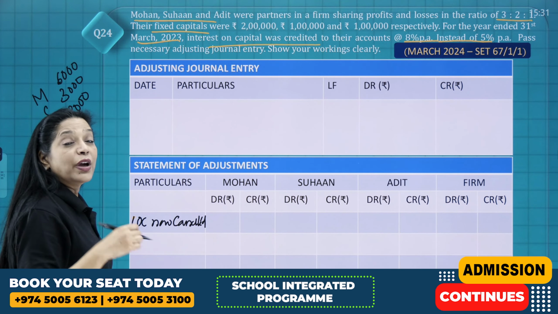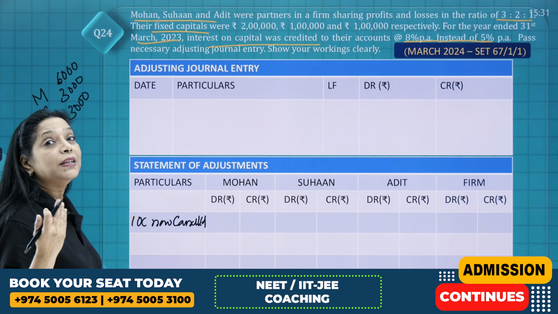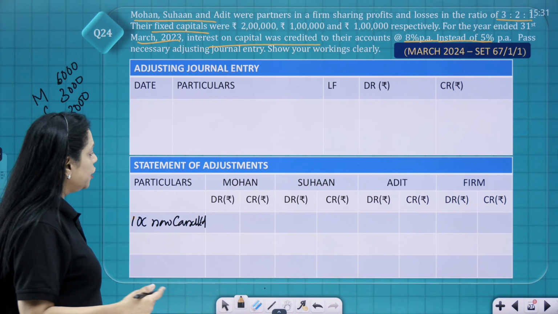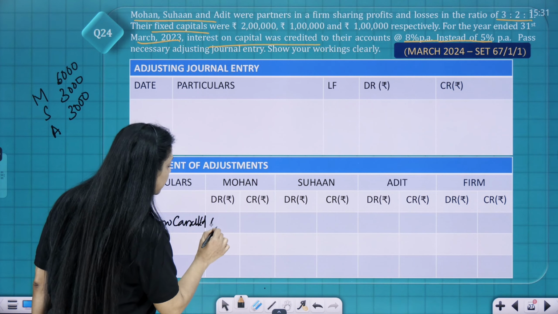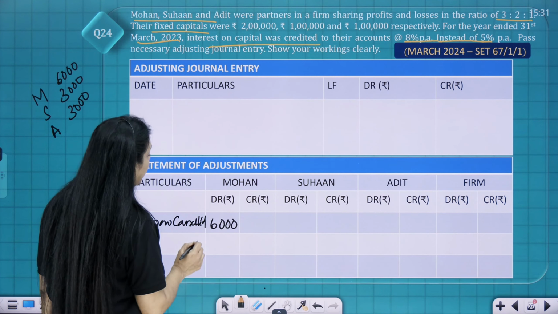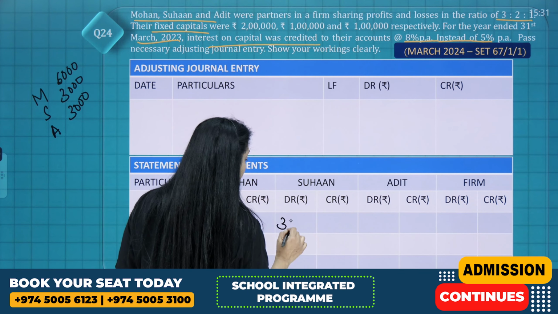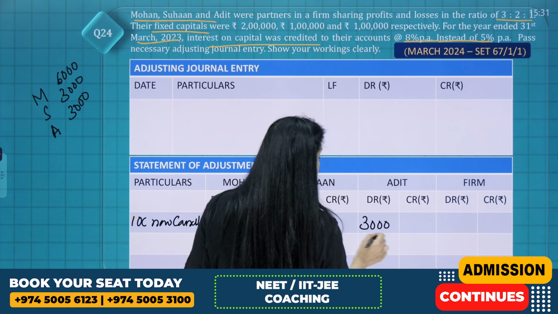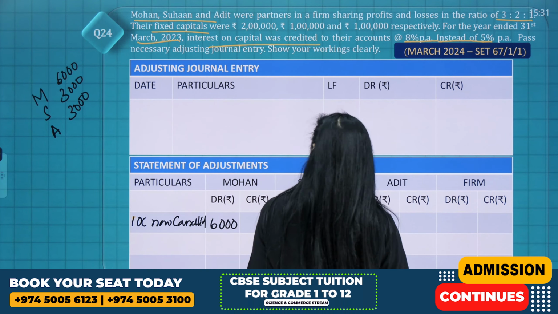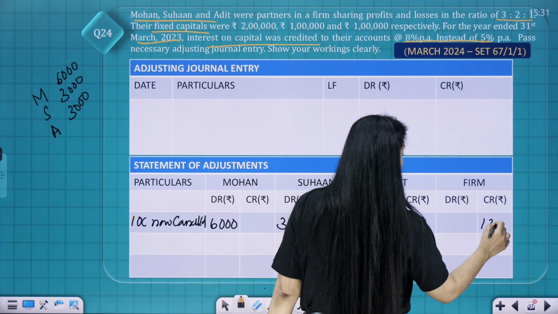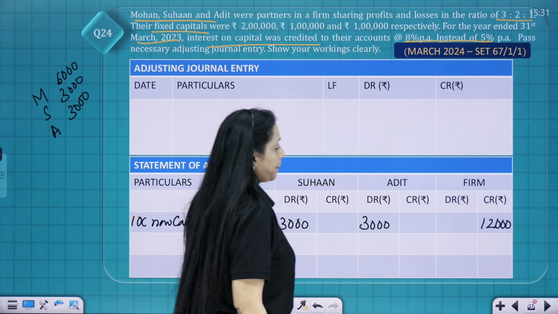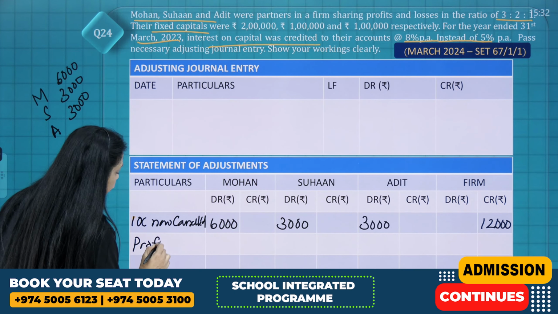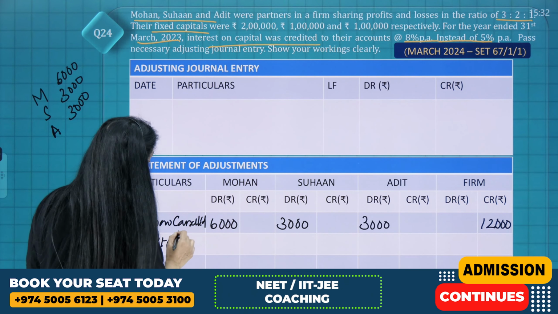So when you are providing, the partner's capital is credited. When you are cancelling or taking back the IOC 3%, you will debit. So you will debit 6,000 for Mohan, 3,000 for Suhan and 3,000 for Adit. So when the partners are debited, the firm will be credited with 12,000. So this is your profit. This profit will be distributed in the ratio of 3:2:1.